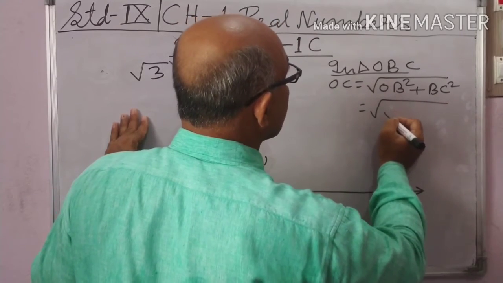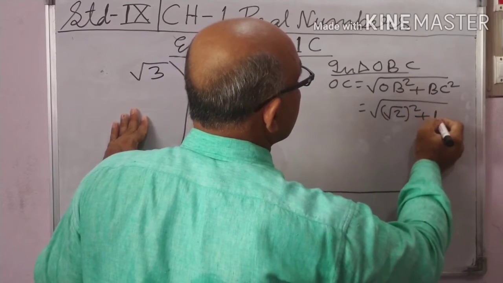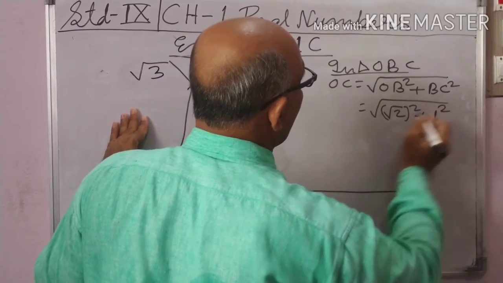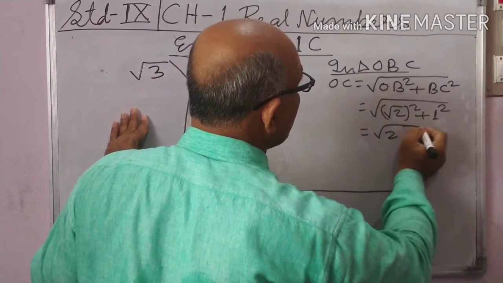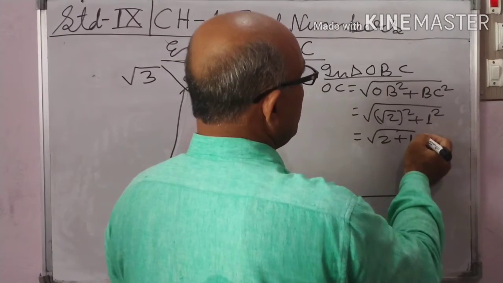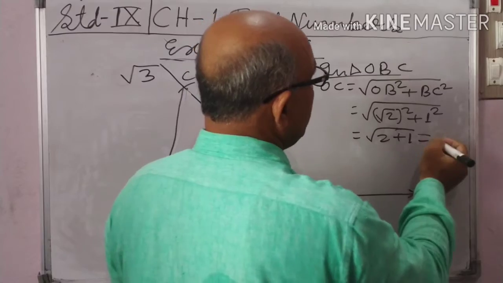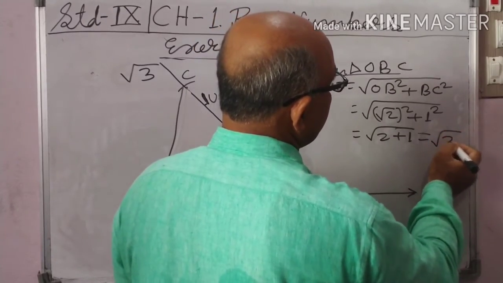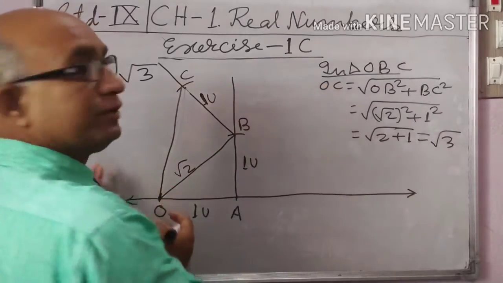OB means root 2 square plus 1 square. Root 2 square means 2, 1 square means 1. 2 plus 1 is root 3. So OC means root 3.